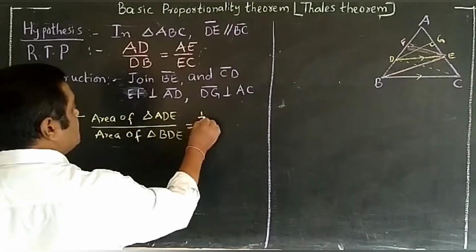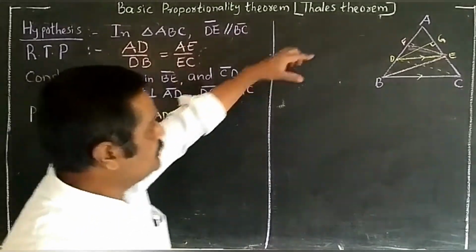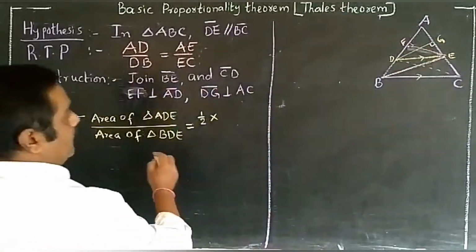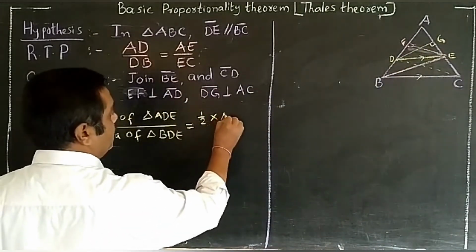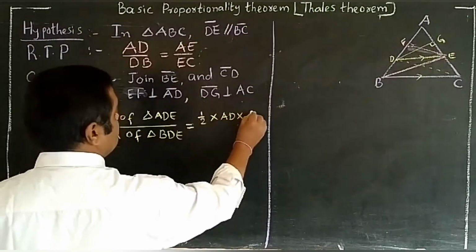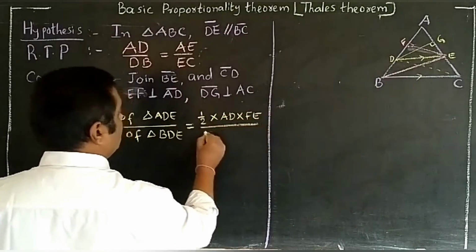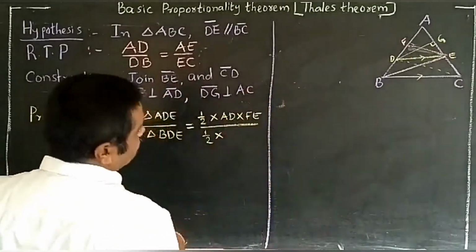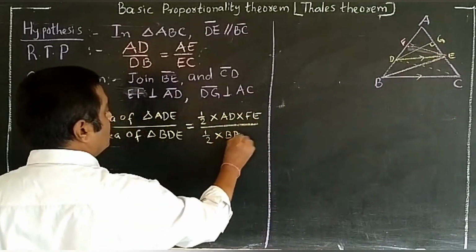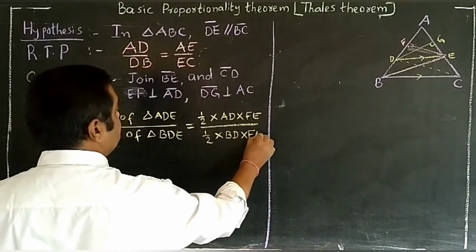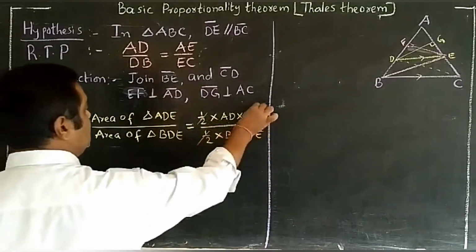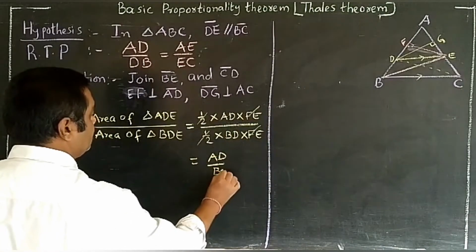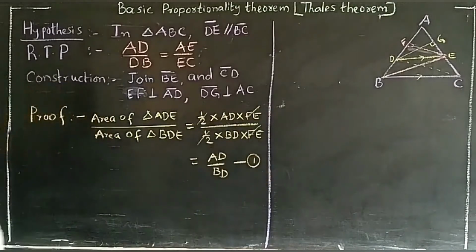So what we get for this triangle: half into base, AD is the base and FE is the perpendicular height. Half into base into height. That height is FE. And here also half into base, base DB, and height is the common height, that is FE for both triangles. So the half cancels, FE cancels. So we got the answer AD by BD. This is treated as the first equation.